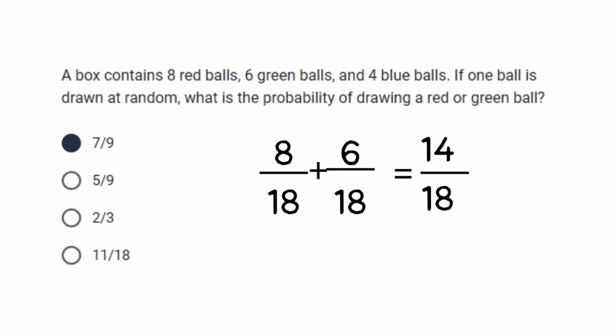Now, since it is not in the choices, the best thing that we could do is to simplify this. So both of the numbers are divisible by 2, which gives you 7 over 9.